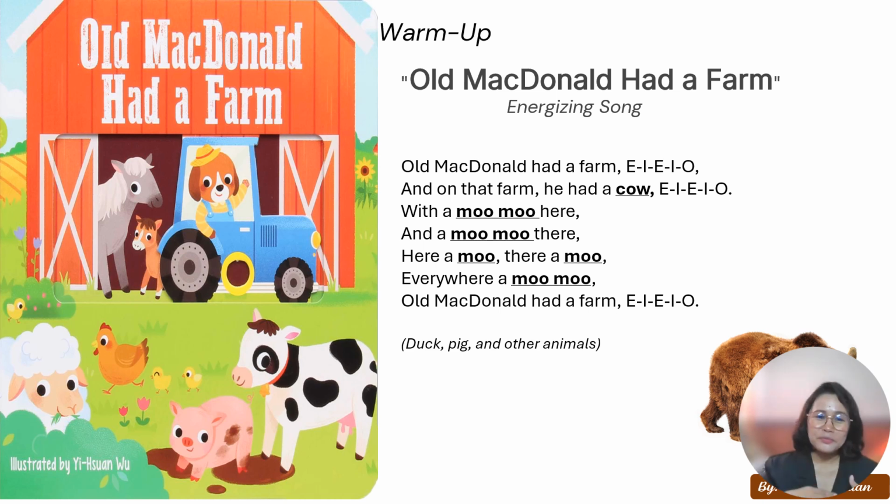Okay, let us sing it again. You sing with teacher. Old MacDonald had a farm, E-I-E-I-O. And on that farm he had a cow, moo, E-I-E-I-O. With a moo-moo here and a moo-moo there, and here a moo, there a moo, everywhere a moo-moo. Old MacDonald had a farm, E-I-E-I-O.